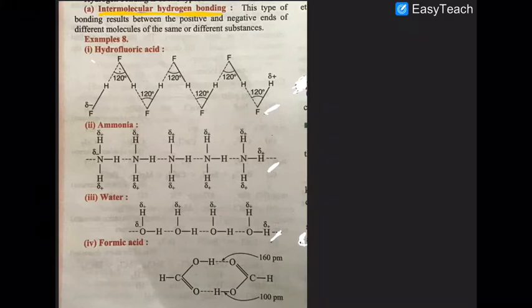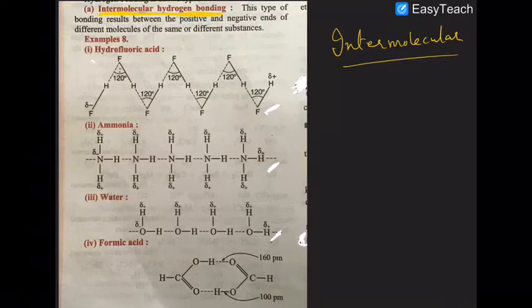Now hydrogen bonding is of two types. The first type is called intermolecular hydrogen bonding. In intermolecular hydrogen bonding, there is a bond between the hydrogen of one molecule and the electronegative element of the second molecule. So the positive and negative ends of different molecules of the same substance or of different substances.